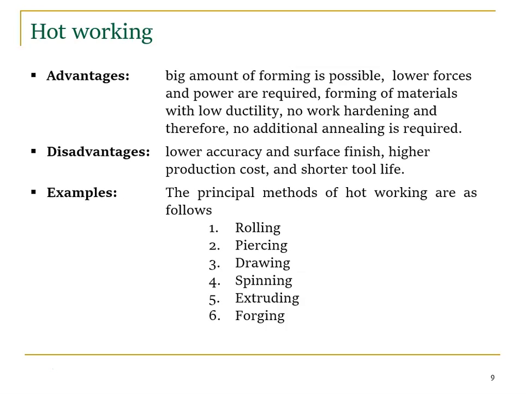Looking at the disadvantages, one of the main ones is lower accuracy and surface finish, higher production cost and shorter tool life. Production cost is very high because we need to control the temperature. Every metal has a recrystallization temperature of more than 100 or 200 degrees, even up to 1000 degrees Celsius, so the environment should be controlled. To make a controlled environment, we need to spend more production cost, and tool life is shorter. The principal methods of hot working are rolling, piercing, drawing, spinning, extruding and forging. These are the processes we can do in hot working.